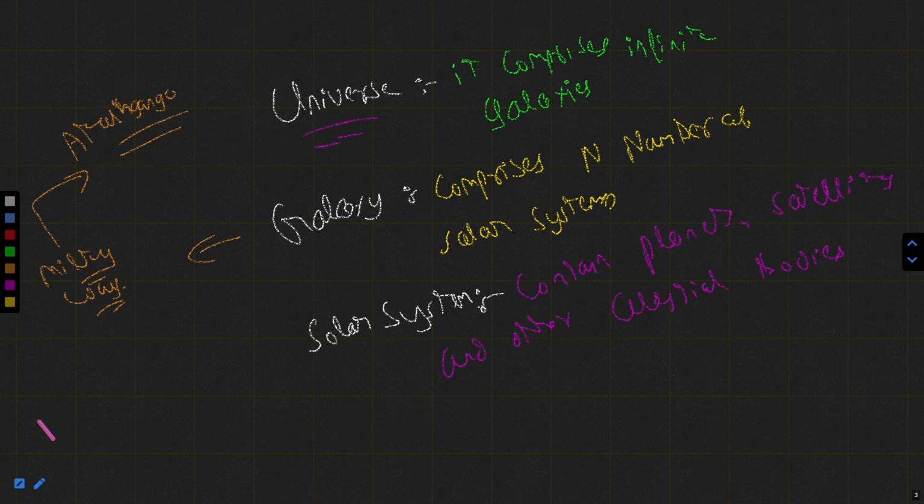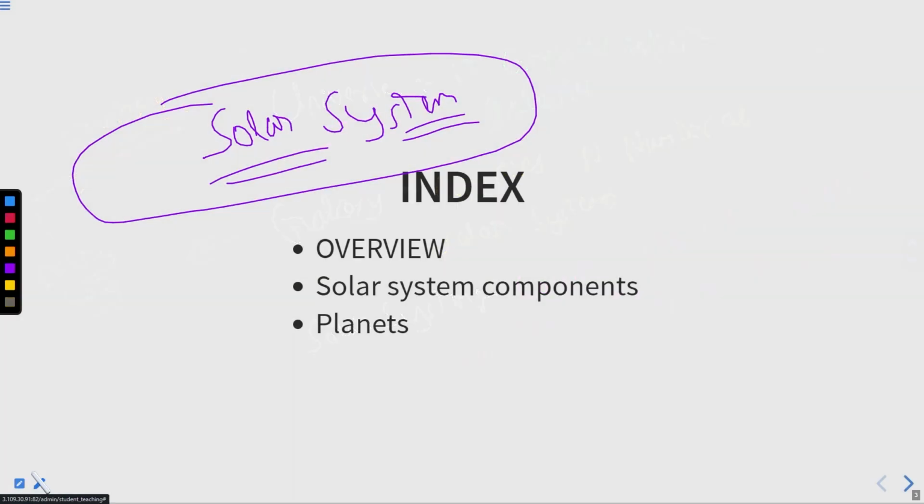Now come back to the term we are discussing, the solar system. These are the 3 stages in which we will cover this topic. The first, we will discuss the overview. Second, the solar system components. Third, the planets. All right, now let's begin.